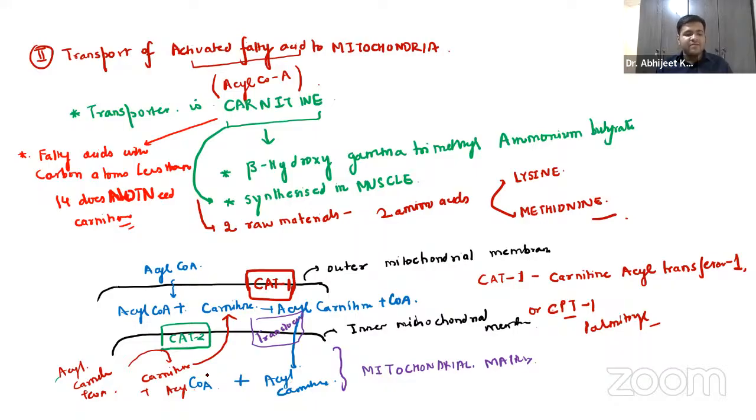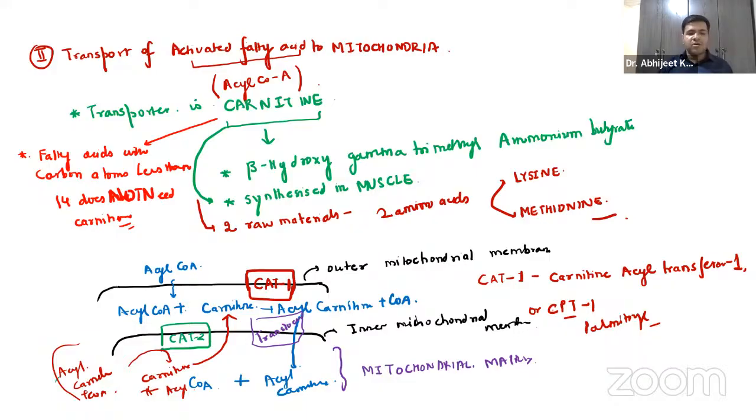It will again combine with this coenzyme A, right? So what will happen? Acyl coenzyme A will be formed and carnitine will be released. This carnitine will go back to the cytoplasm or the outer mitochondrial membrane. That is what I have mentioned over here, right?